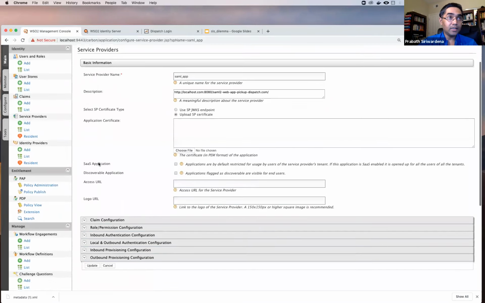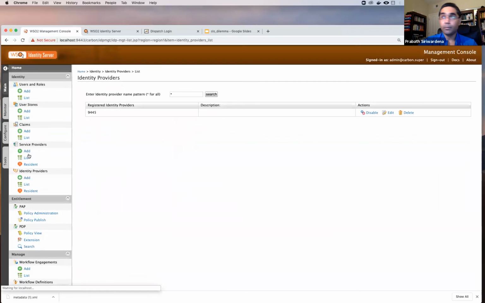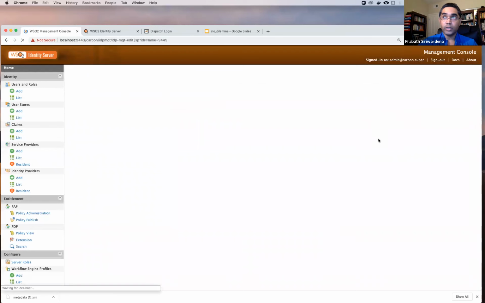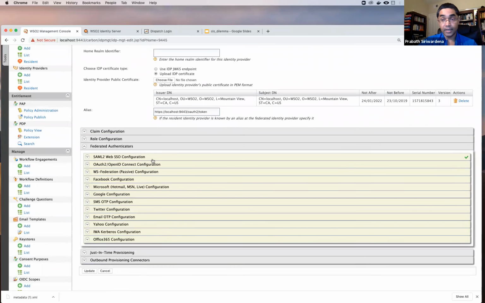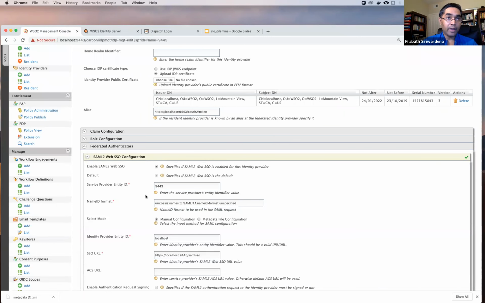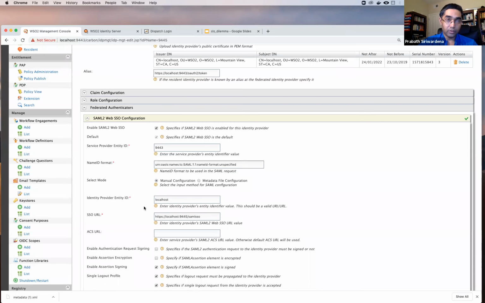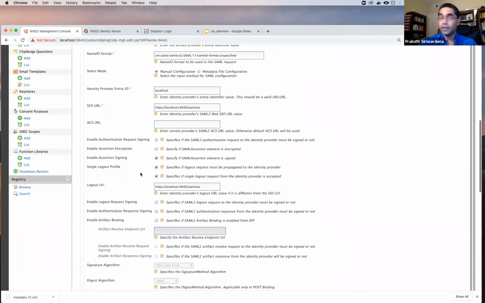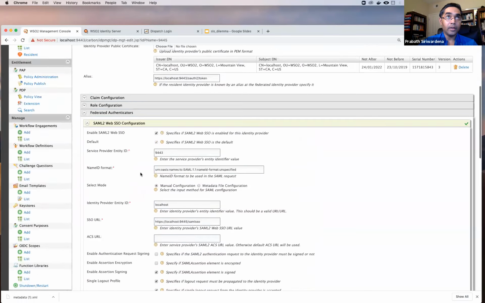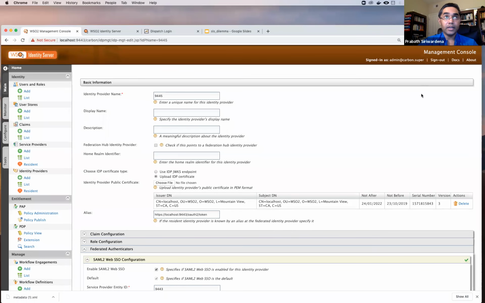But if you're using identity server, you need to add the IDP here pointing to 9445. I already have done that. I'll show you the configuration. So here you can see under federated authenticators, once again, communication between this IDP and the federated IDP also happens over SAML. So I have enabled SAML and OpenID Connect, set up the service provider entity ID, and then also I have enabled single logout. That's the only thing I need to do from this side.